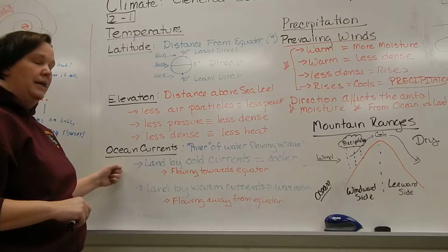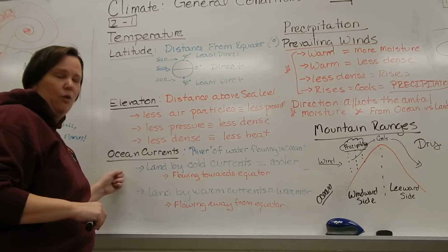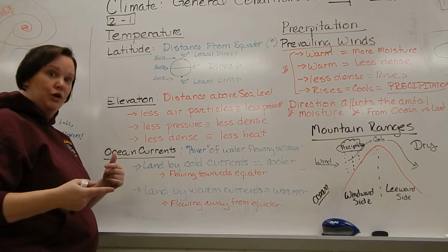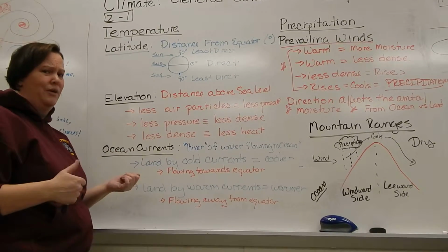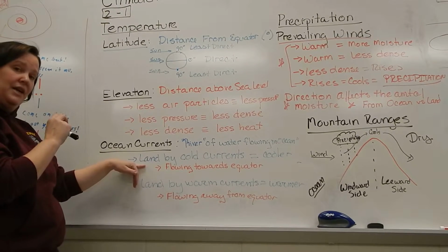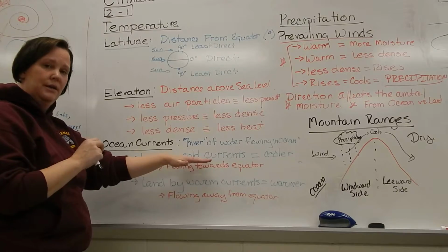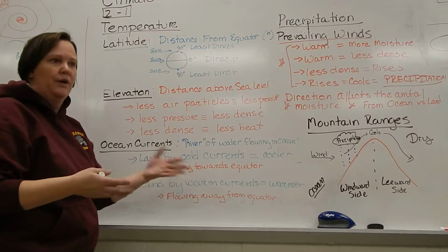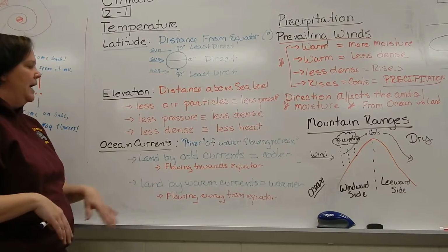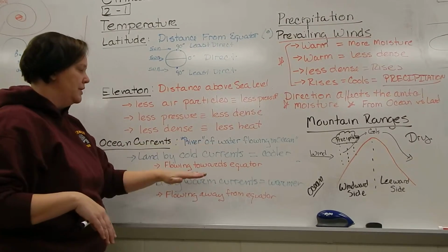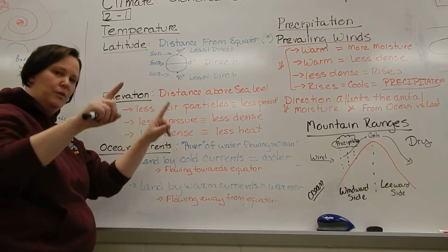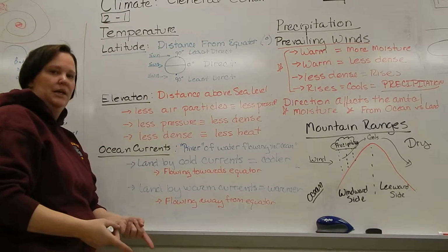And there is a nice graph, I believe it's page 74, and if not, you can find it close to there, where they show you all of these different ocean currents, which hopefully you've looked at before in a previous earth science class. If you are in land that is close to a cold current, well, your temperature is going to be colder, and that should make sense, just like a refrigerator. You bring something cold by, it kind of cools the area. And these cold ocean currents are all the currents that are flowing towards the equator. So these are the cold water coming from the poles down to the equator.